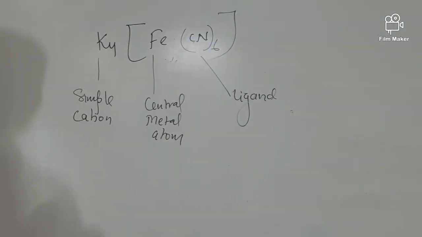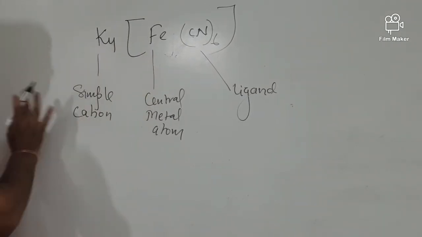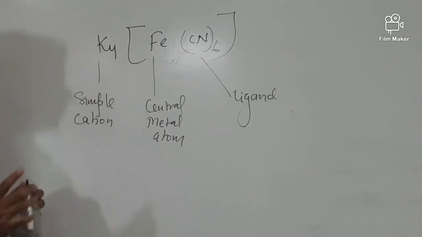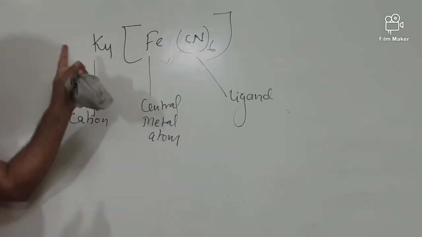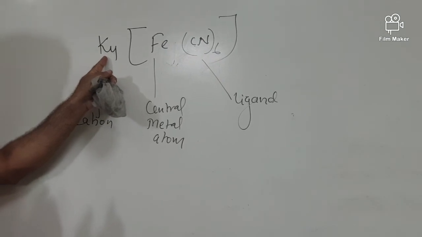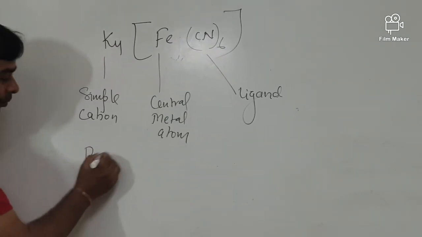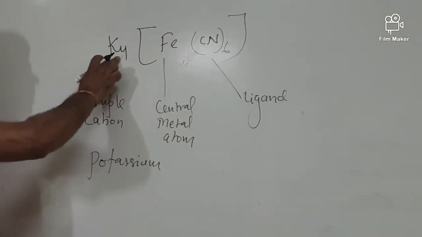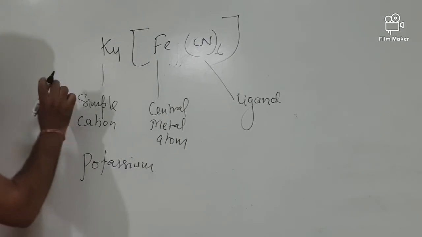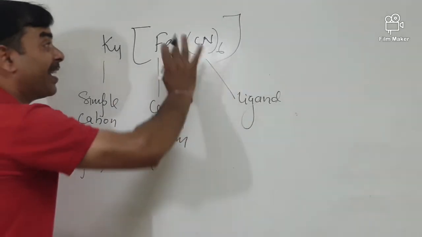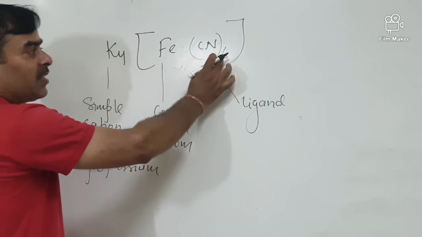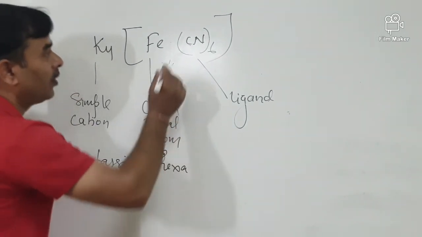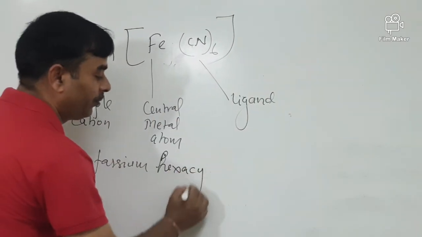First of all, when we are giving the nomenclature, we first have to write the name of the simple cation. Just write the name, no need to give the number of molecules or atoms, like potassium. We are not saying how many potassium it has. Only write the name of the simple cation, potassium. Then ligands. How many ligands does it have? It has 6 ligands. Potassium, hexa, then the name of the ligand, cyanido.